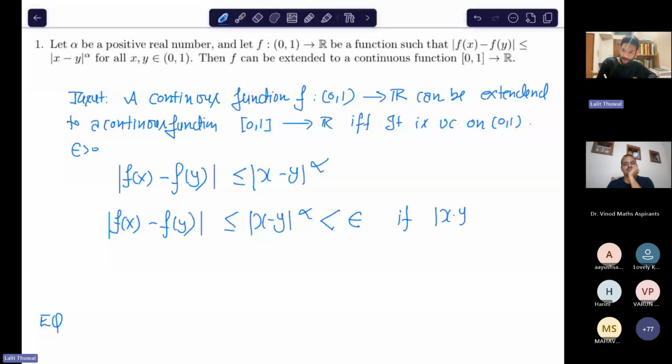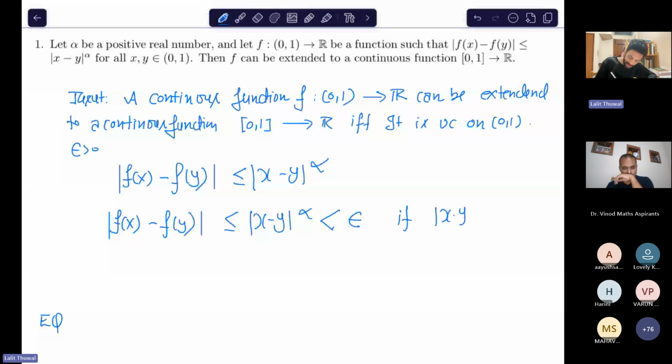This is a positive number because epsilon is positive, so we can take it as delta. Hence our function f becomes uniformly continuous, which means f is UC on the open interval 0, 1.